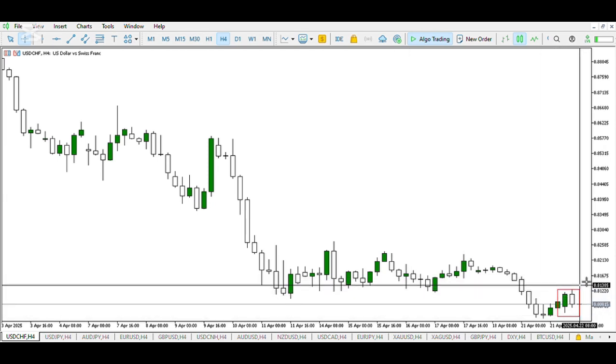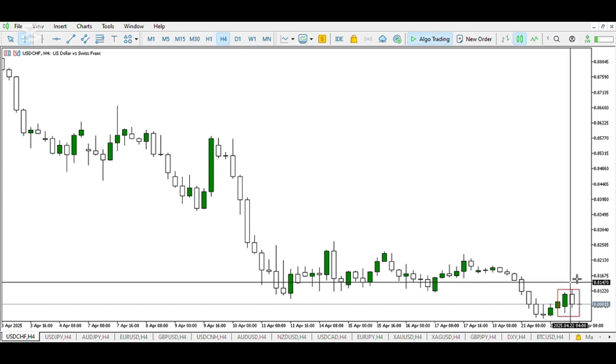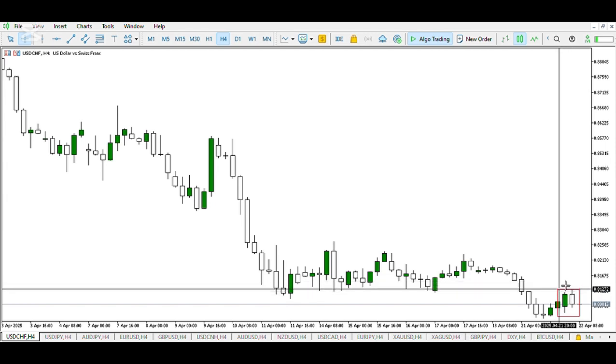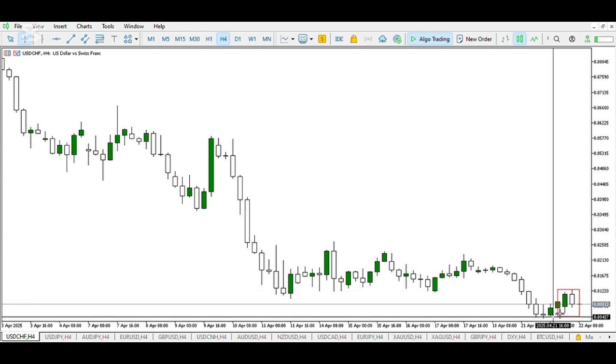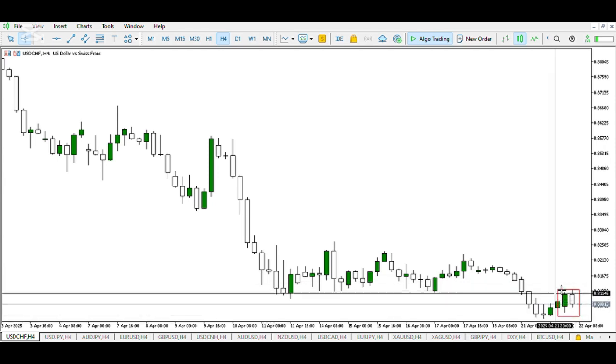So now on USD CHF at the opening of the Asian session, to begin with, this red box right here and the 2 candles we have clearly in them at the Asian session. So right here we have the high of the day and the low of the day. The high of the day and the low of the day currently are the Asian high and low, as the market is just opening.